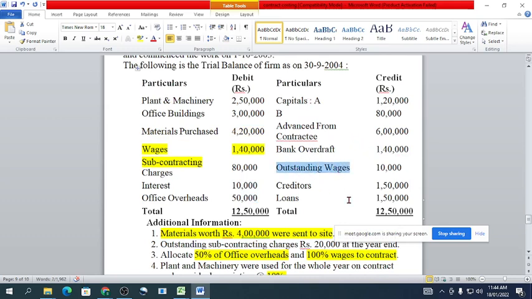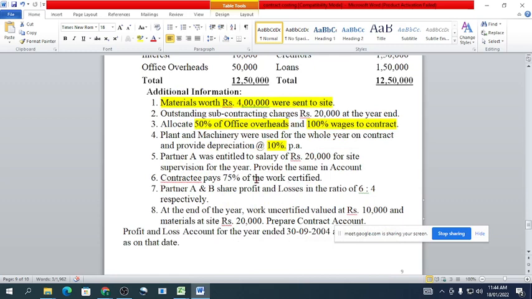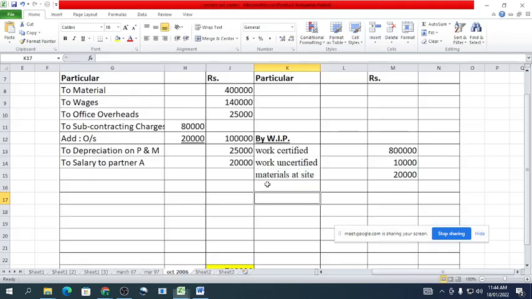They have also mentioned the outstanding wages of rupees 10,000. We will transfer it to the liability side. Bank overdraft, creditors, loans, and advance from contractee are other assets and liabilities. So we will close the contract account and find out the notional profit.